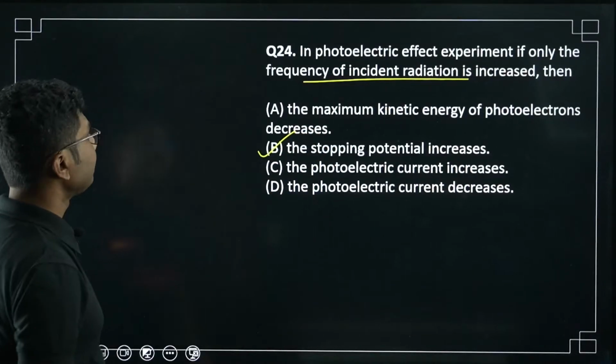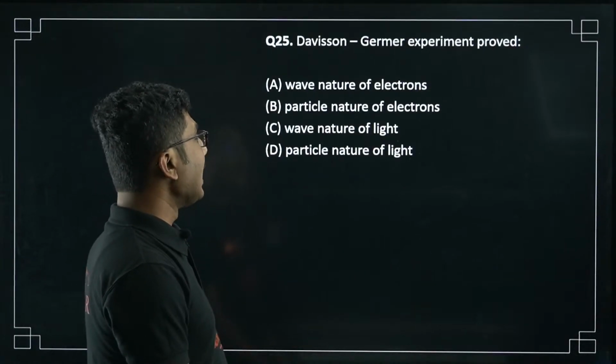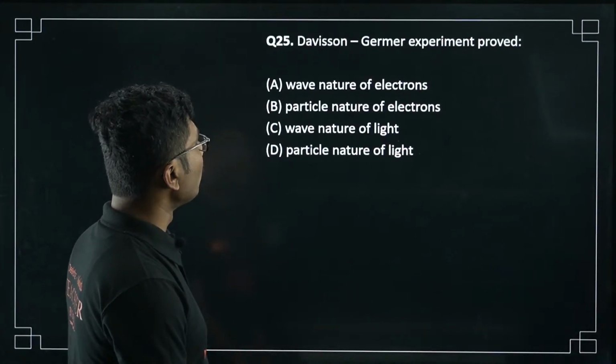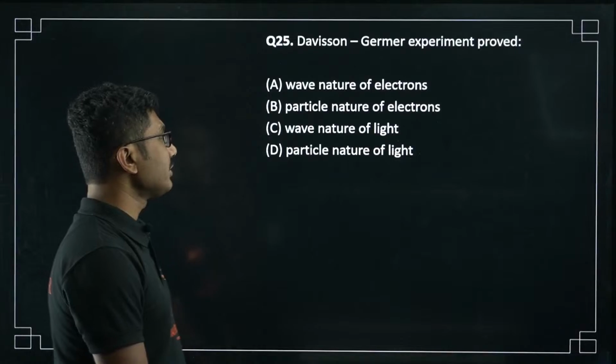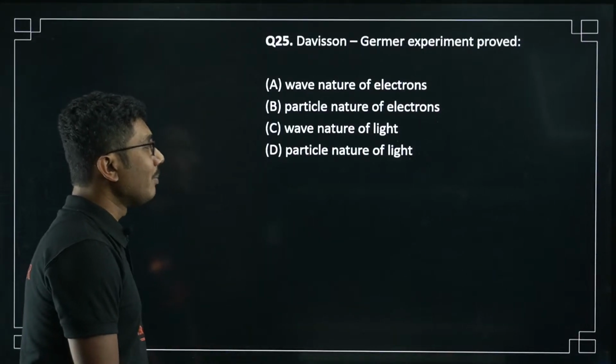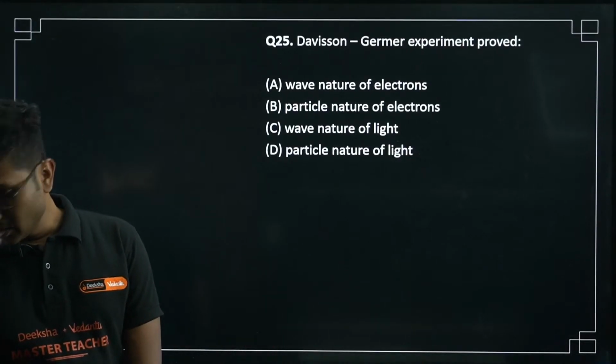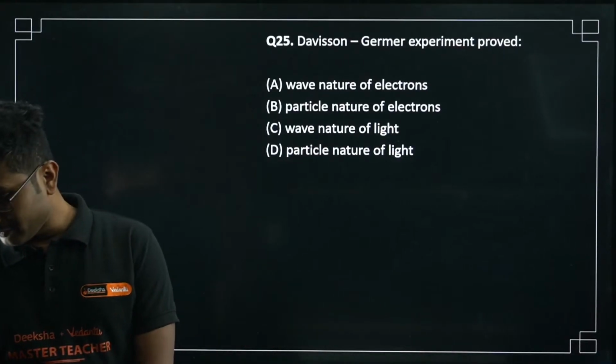Next question. Some of the questions are repeated anyway. Davisson-Germer experiment proved wave nature of electrons, particle nature of electrons, wave nature of light, particle nature of light. Let's see.